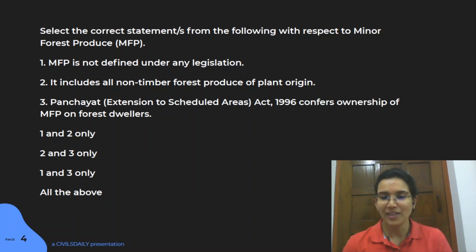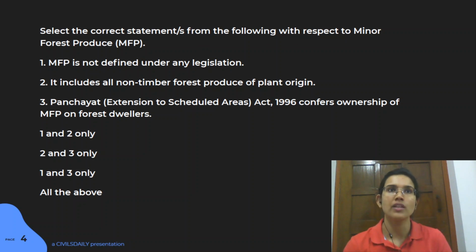So one option has been removed. Now again, whenever you're talking about any kind of tribal related initiatives, a lot of time what happens is they are actually covered, say even the 5th and 6th schedule also talks about, especially the 6th schedule, giving a lot of forest related rights and land rights to the tribals. So this kind of idea has been there in the conversation a lot, right?